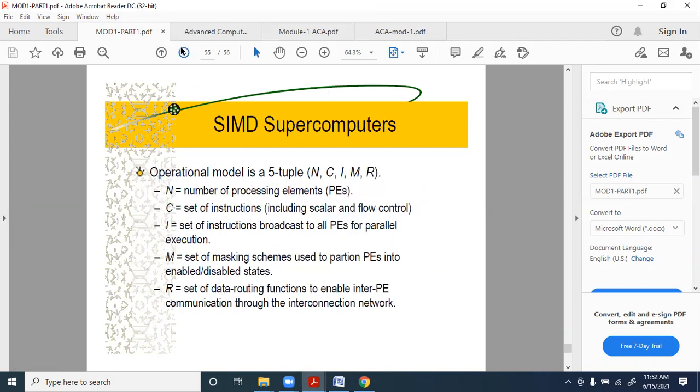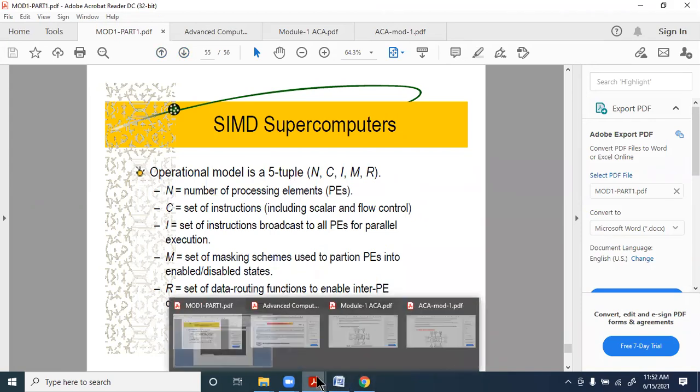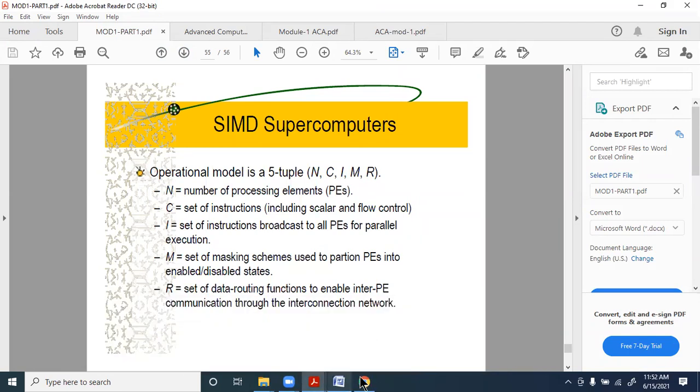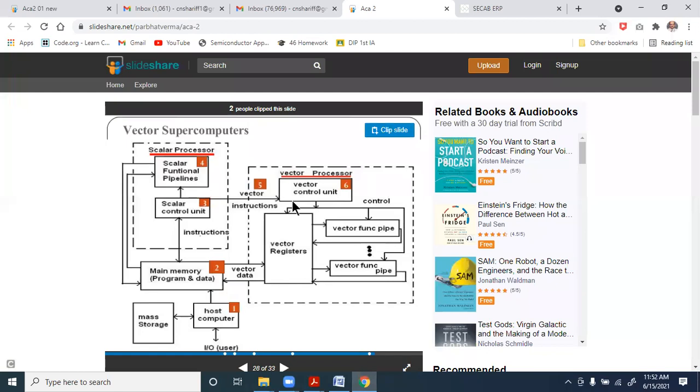When we talk about the memory to memory model, we might be doing away with the vector registers over here. Directly it will be accessing the memory data, then it processes and sends it back to the memory. So this is a basic vector supercomputer kind of structure.